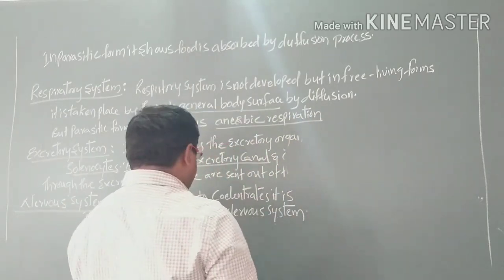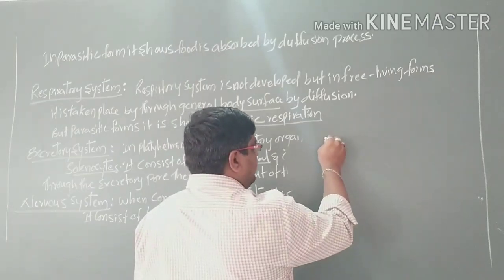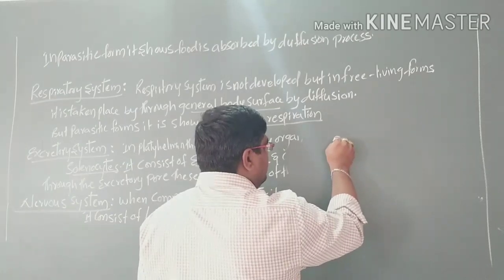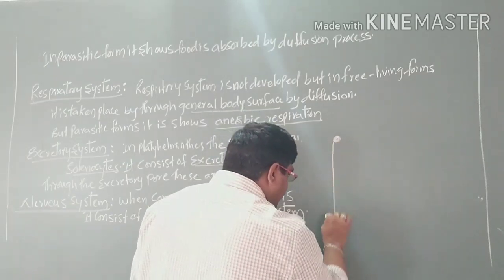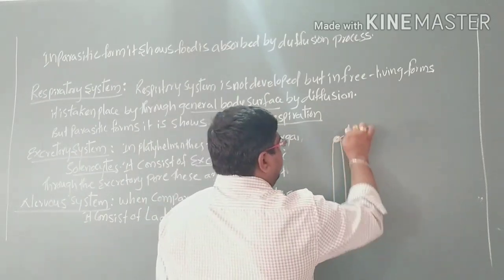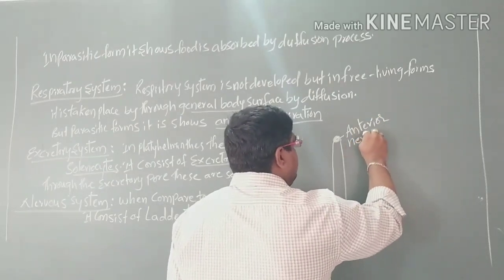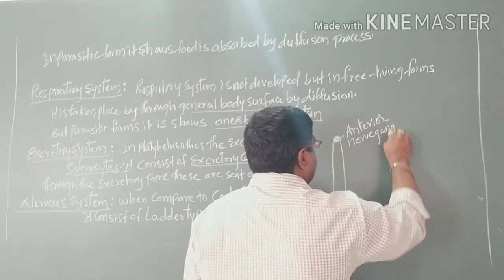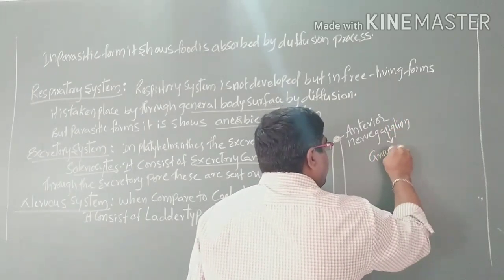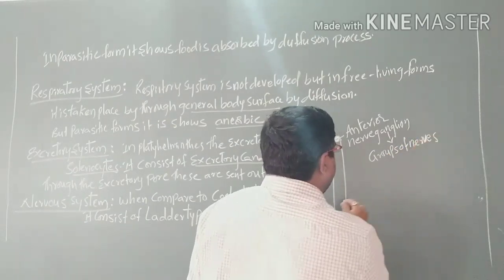So here we have the ladder type of nervous system, which has the anterior neuroganglia. What is a ganglion? A group of nerves is called a ganglion.